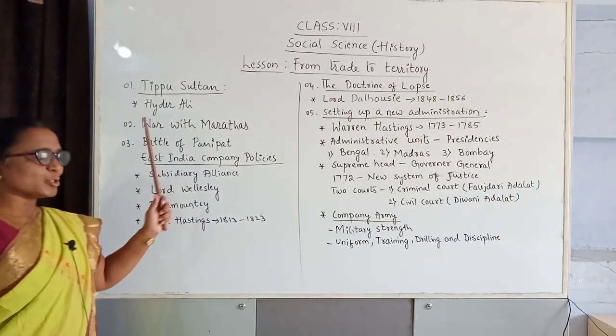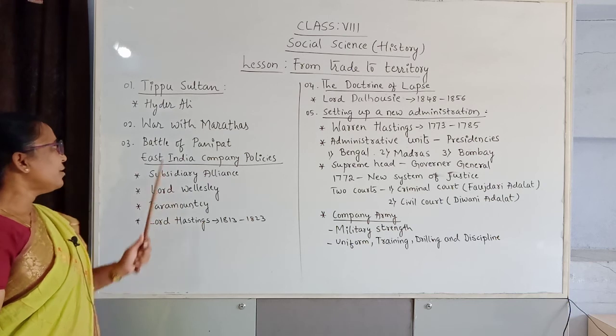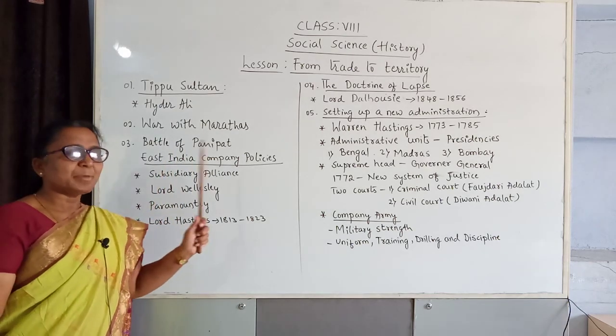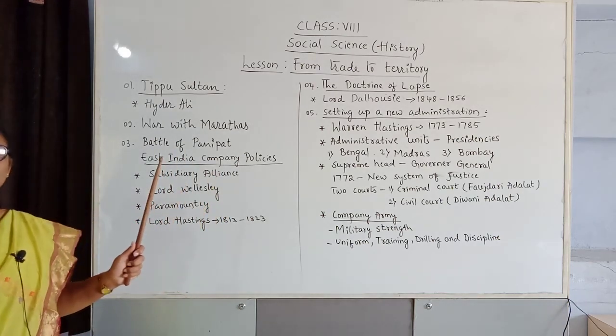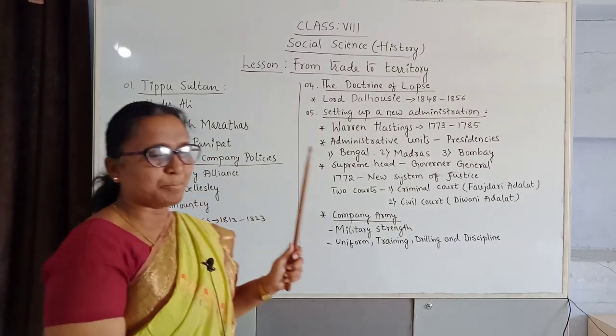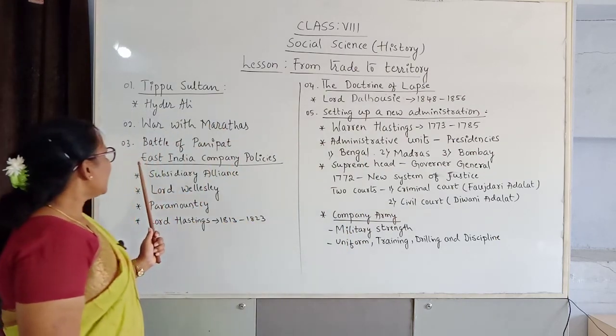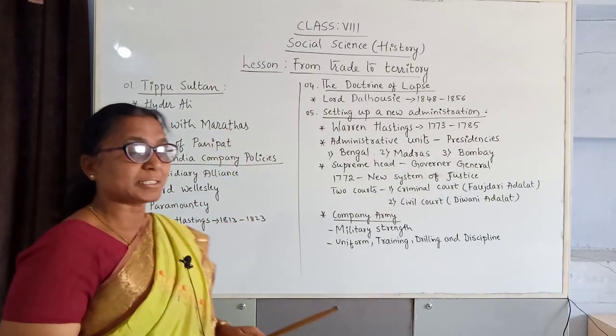Then war broke out, the Third Battle of Panipat. At that time the Marathas lost their powers, and again the gain went to the East India Company.